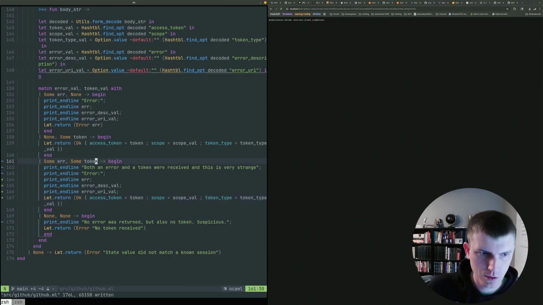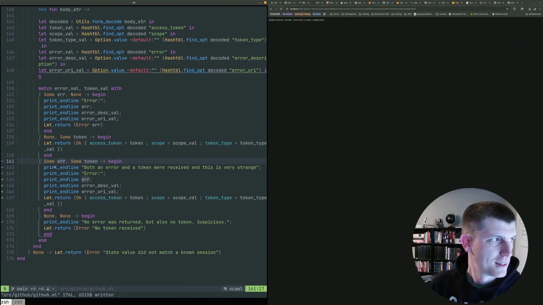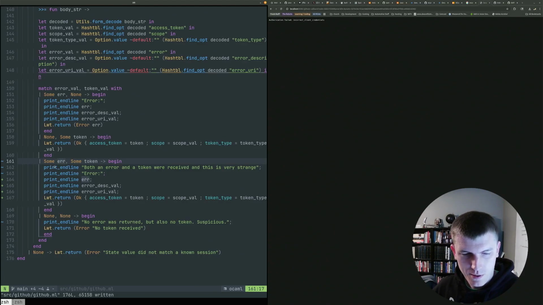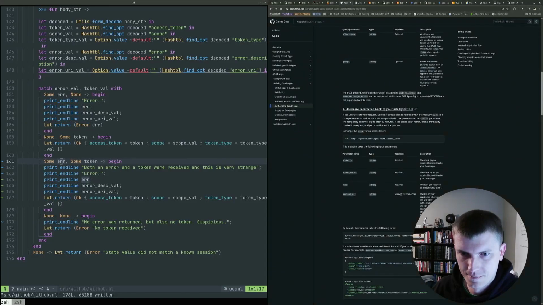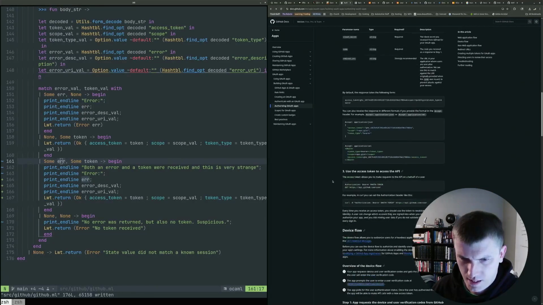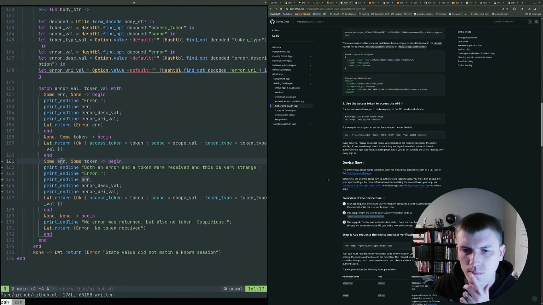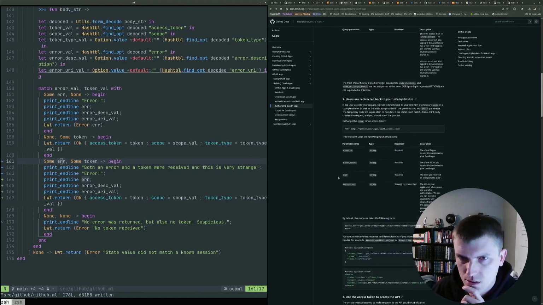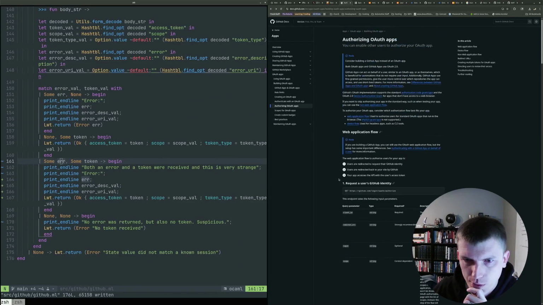If we received a token from GitHub, it's super strange that GitHub has also returned an error, but maybe it's like a warning. It didn't look like there was anything like that in the spec though. I think it showed us all of the errors that could be returned, maybe. Maybe I'm totally dreaming that up. Yeah, I think I'm dreaming that up.